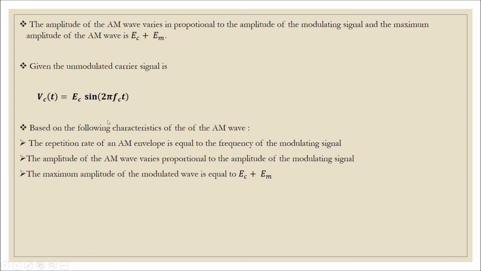Based on the characteristics of the AM wave, the repetition rate of an AM envelope is equal to the frequency of the modulating signal. The amplitude of the AM wave varies in proportion to the amplitude of the modulating signal. The maximum amplitude of the modulated wave is equal to EC plus EM.